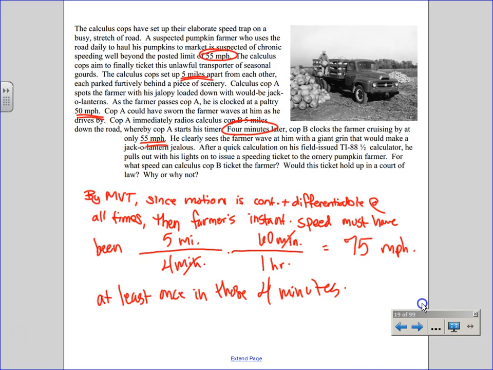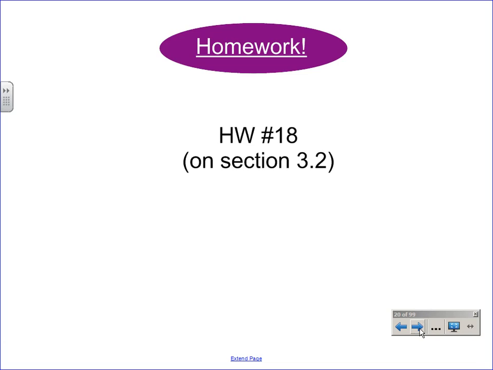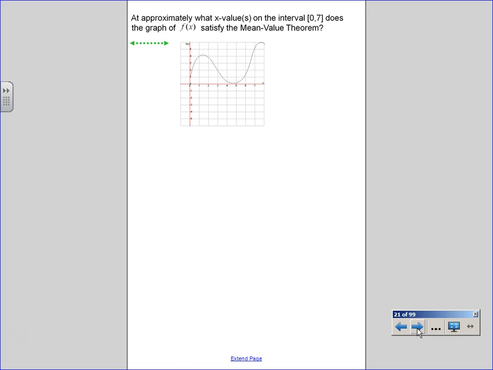Does that make sense? It's a good thing most cops don't use calculus, because I don't know about you guys, but if I see a cop, I typically slow down at least a little bit. Right? Anybody live in Simi? Oh, they have rough cops in Simi. I haven't got caught by them, but I've heard. They just camp out and wait for people to be coming down that hill just a little bit too fast. Anyway, yeah, Simi's rough.